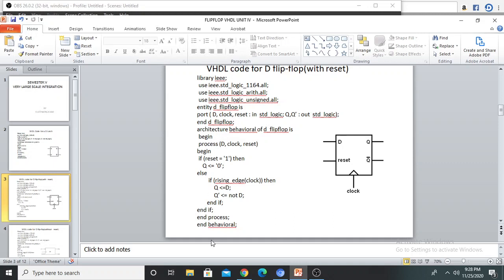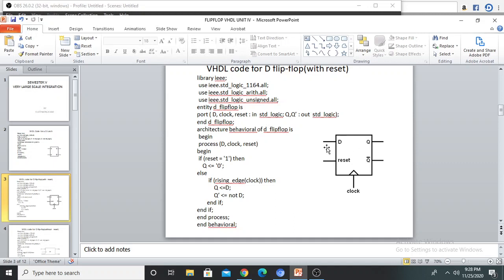In this program also I am using a process statement. The inputs are D, clock, reset. If reset is equal to 1, then Q will be 0. If reset is equal to 0 and clock is equal to 1, then Q is equal to D. This is the working of the D flip flop.